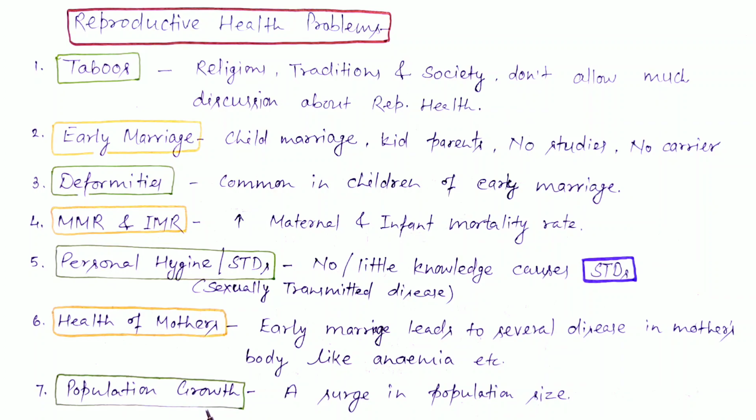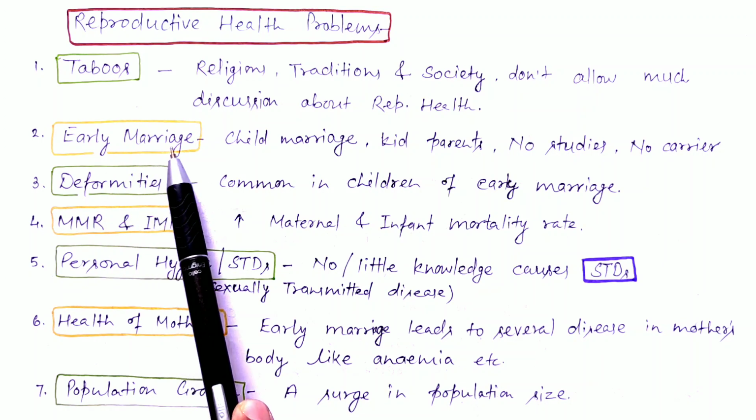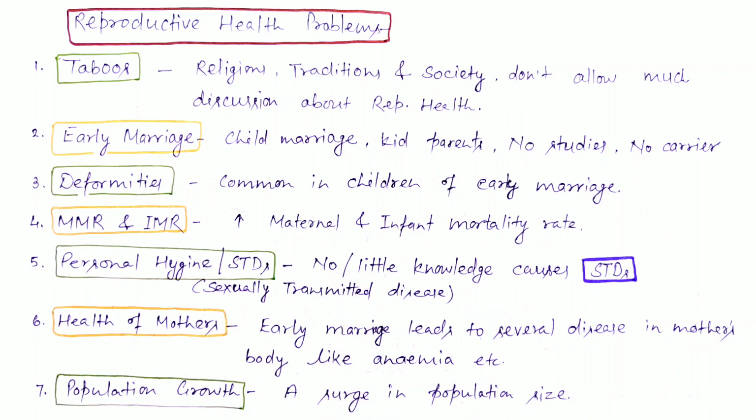Seventh is population growth, that is, rapid increase in population size. This occurs if early marriages are there. With more individuals or a larger population, there will be less care of individuals because of limited resources and limited facilities.